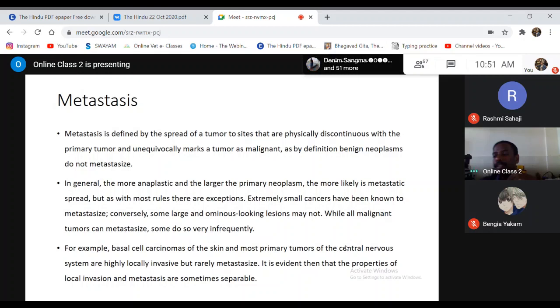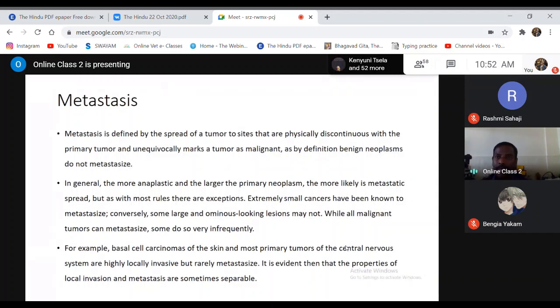Because the liver has a dual circulation. It gets blood supply from the portal veins. So any type of tumor taking place in the intestine or in the digestive system has the ability to enter into the liver first. Another major reason is that the liver is also a highly vascular tissue, with a lot of blood supply in it. Because of these factors, lungs and liver are the most common sites for metastasis.